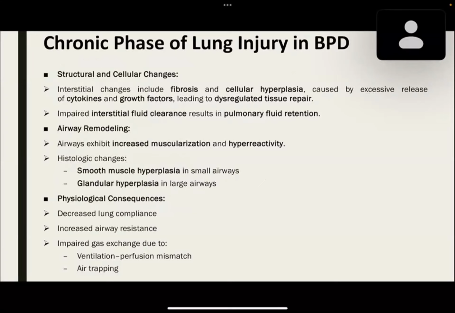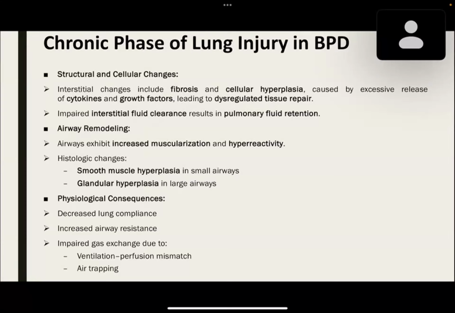There is impaired interstitial fluid clearance, resulting in pulmonary fluid retention. In airway remodeling, they exhibit increased muscularization and hyperreactivity. Histologic changes seen are smooth muscle hyperplasia in small airways and glandular hyperplasia in large airways.